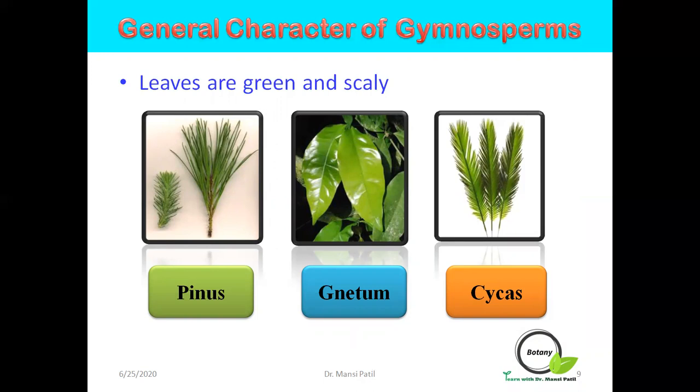The green leaves show variation in their shape. In Pinus, you observe needle-like leaves. In Gnetum, the leaves are entire, whereas large palm-like pinnate leaves are observed in Cycas.